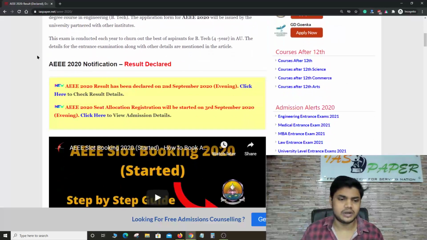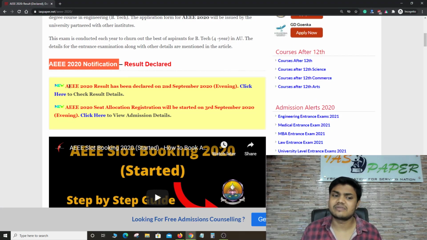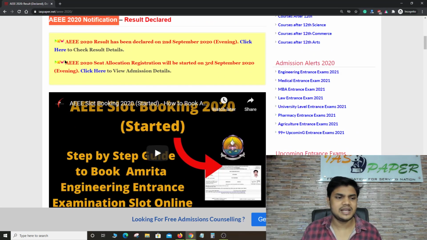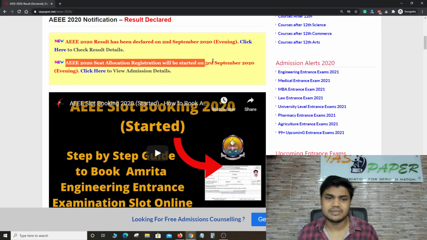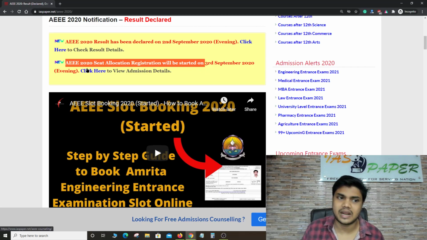Here you can see the AEEE notification result declared, which means that the result has been declared. AEEE result has been declared on 2nd September 2020 in the evening. Click here to check result. Okay, it means you have to click here for result, and here you can see AEEE seat allocation registration will be started today. It means the seat allocation registration will start today on 3rd September 2020. Okay, here you can check the admission details.